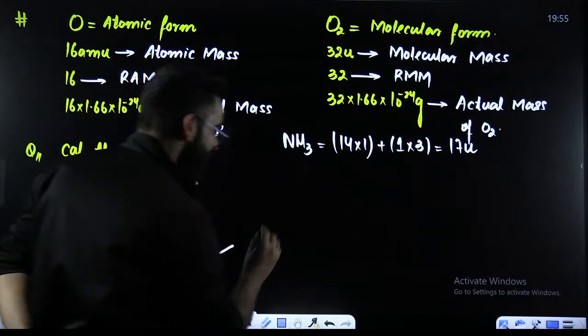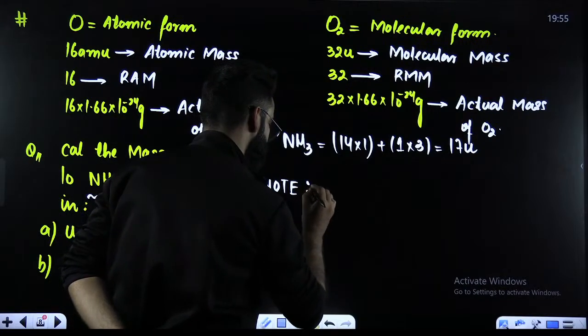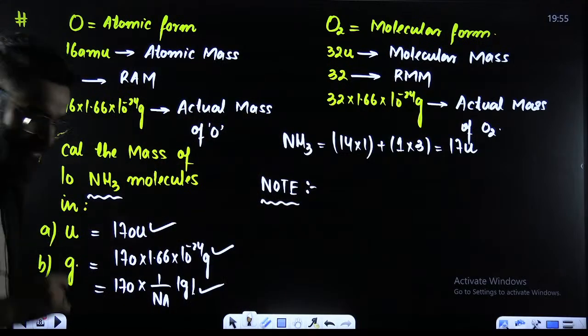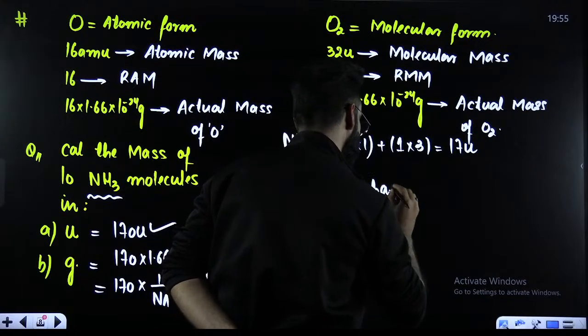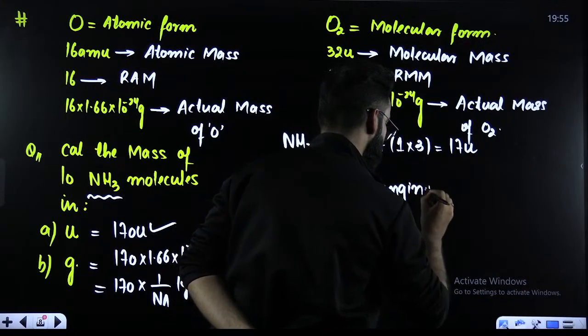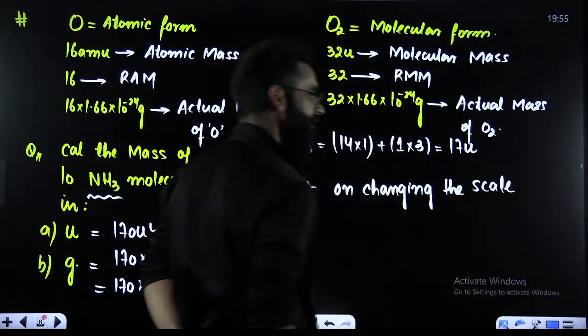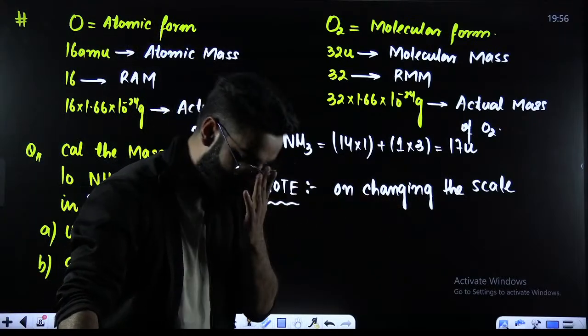And over here, I just want you guys to take note of one quick statement. Remember, my dear students, on changing the scale, I would want everyone to remember this statement directly. On changing the scale, what is meant by that?